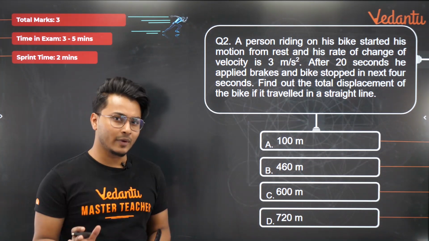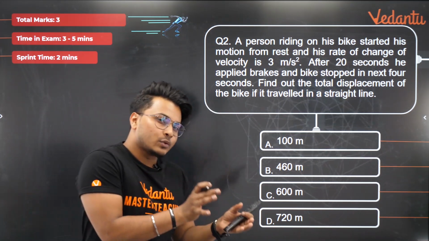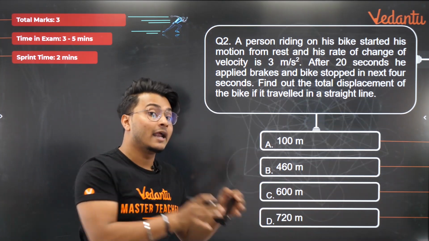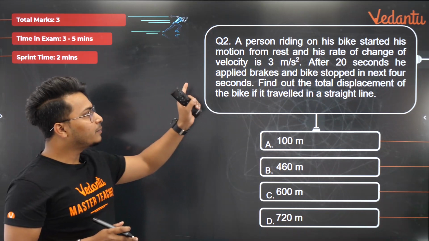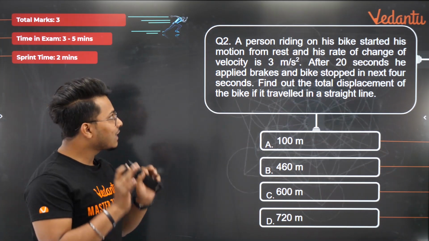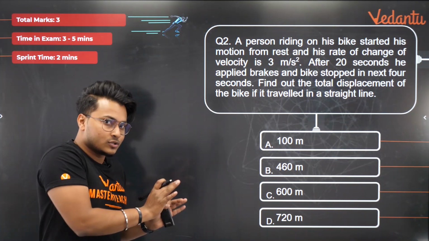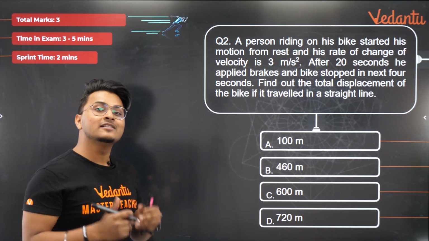Now if you notice, the second question is similar to the first question. But it goes a step further. ध्यान से देखना इसका. A person riding on his bike started his motion from rest. Same to same as the previous question. And his rate of change of velocity is 3 meters per second square.